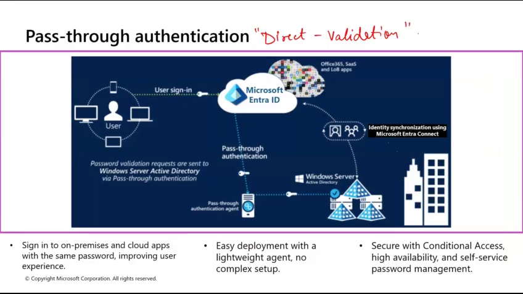Instead, a lightweight agent sits on your local server and waits for login requests. See, this is your AD, and this is the agent, the pass-through authentication agent. This agent sits and waits for login requests. And when I say wait for login requests, what am I trying to say? Let's say there is a user who wants to sign in to access your applications. These are your applications. His request is sent to Entra ID. When a user types their password into the Microsoft login page, you know what Entra ID does here? Entra ID places that request into a secure queue.